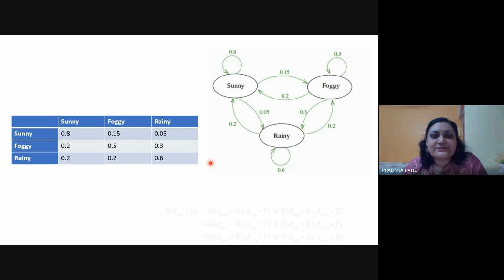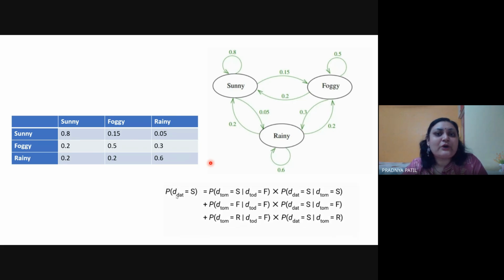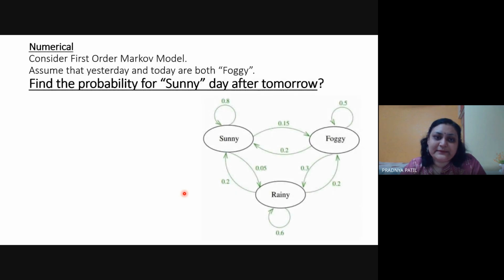Now go on solving this numerical. What we need is a sunny day the day after tomorrow. In the given example, yesterday and today were foggy. But as it's a Markov chain, we do not need yesterday. We need only today, what tomorrow would be, and what the day after tomorrow would be.